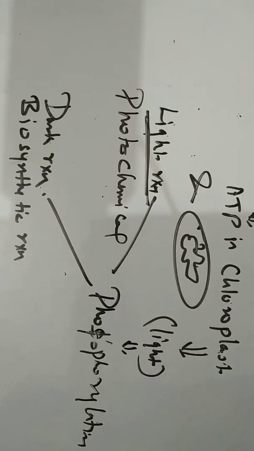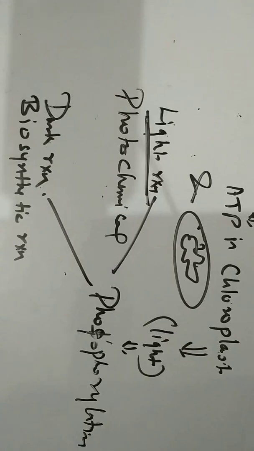Light reaction and dark reaction are the two phases in which ATP is synthesized, and this is also known as phosphorylation or photophosphorylation. The light reaction takes place in the light, and the dark reaction is independent of light. The light reactions are also known as the photochemical reaction, and the dark reactions are also known as the biosynthetic reaction.